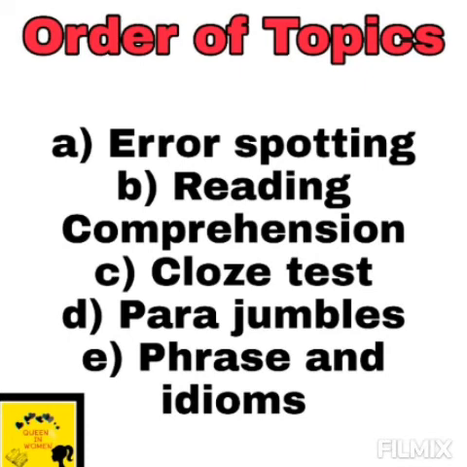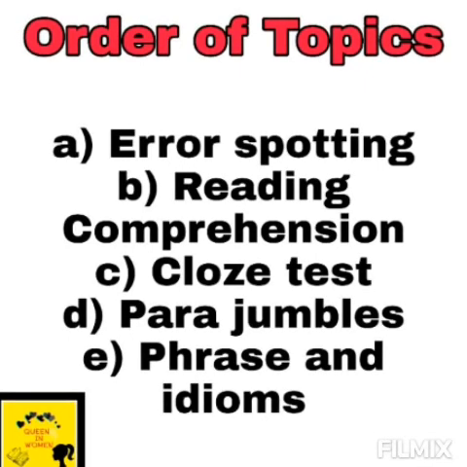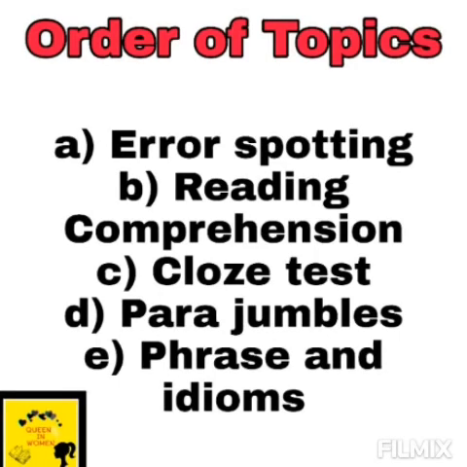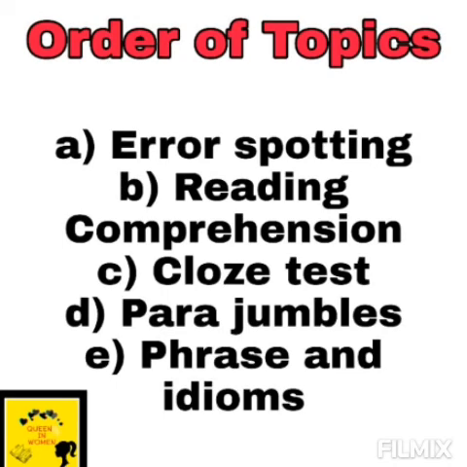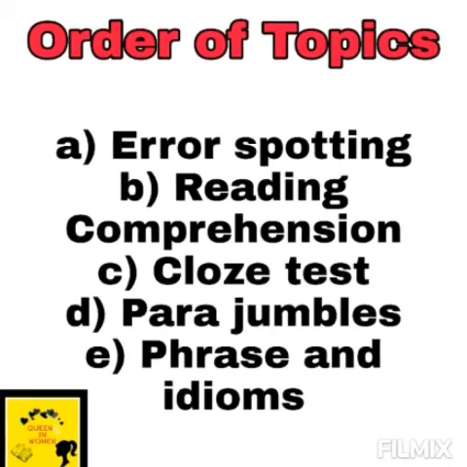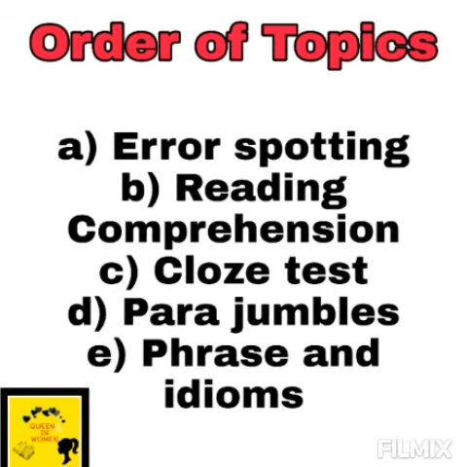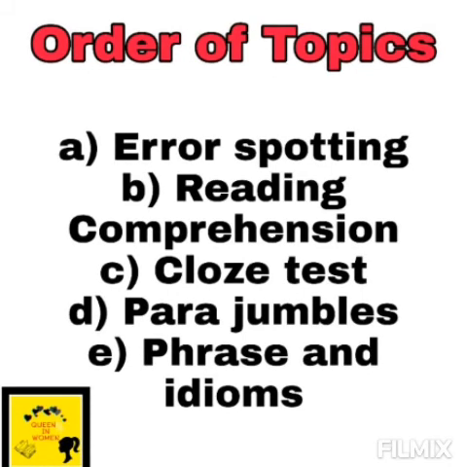Once you are clear with grammar, go for reading comprehension. In that, if you keep on reading newspapers side by side, that's enough. You need not prepare extra for reading comprehension. Now you can go for cloze test and para jumbles. Refer to YouTube videos for tricks and all. In para jumbles, if you can't arrange all the sentences, you can at least find the first and the last one. In the same way, you can at least answer two to three in a cloze test by reading the paragraph completely.